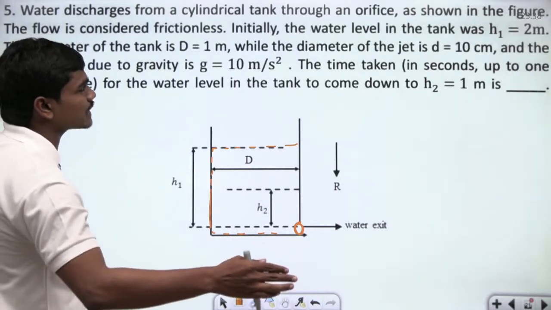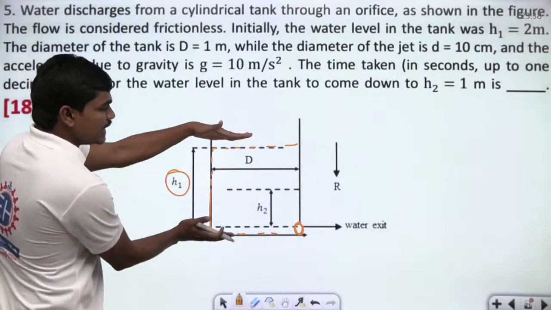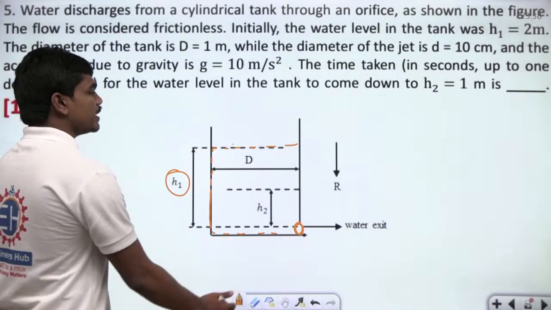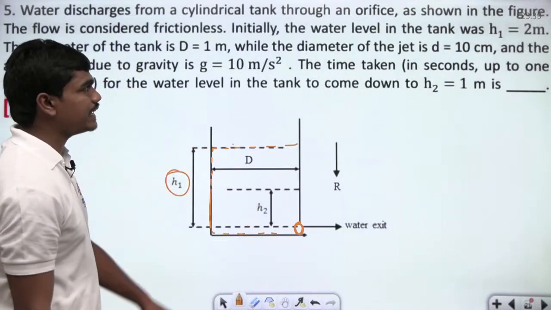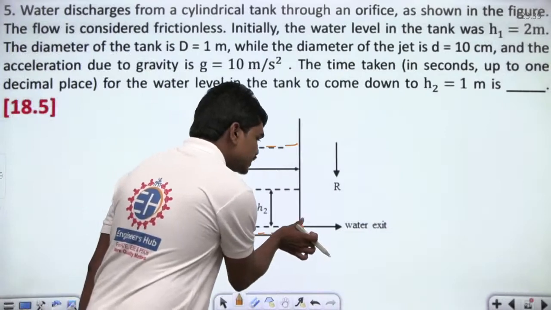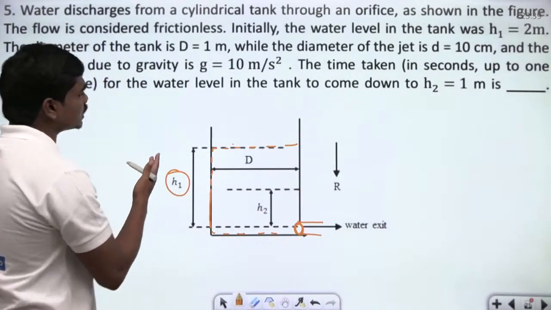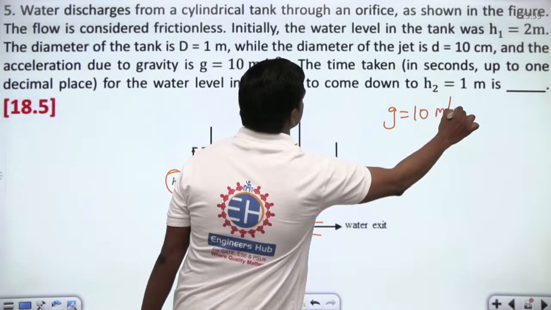Initially, the water level in the tank was h1 equal to 2 meters. You can see there is an h1 here, and this is the initial level of water in this tank. Now, the diameter of the tank, capital D, is 1 meter, while the diameter of the jet, small d, is 10 centimeters. This jet which is coming here, its diameter is also given, which is 10 centimeters. And the acceleration due to gravity g is equal to 10 meters per second square.